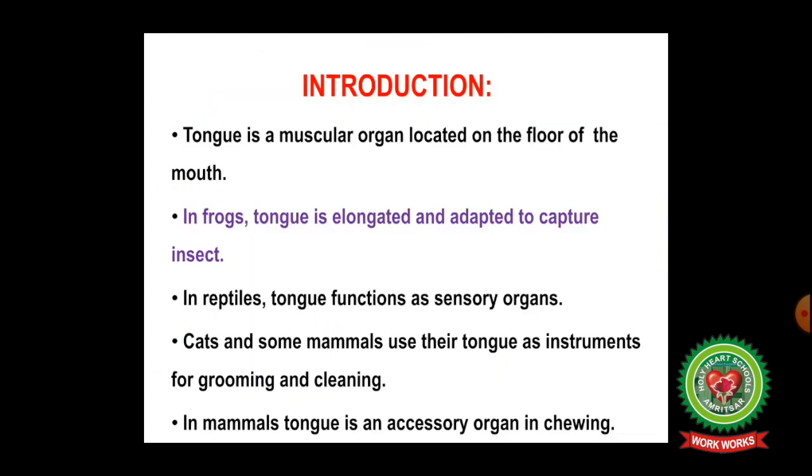Next, we talk about tongue. Tongue is a muscular organ located on the floor of the mouth. In frogs, tongue is elongated and adapted to capture insects. In reptiles, tongue functions as a sensory organ. Cats and some mammals use their tongue as an instrument for grooming and cleaning. In mammals, tongue is an accessory organ in chewing.